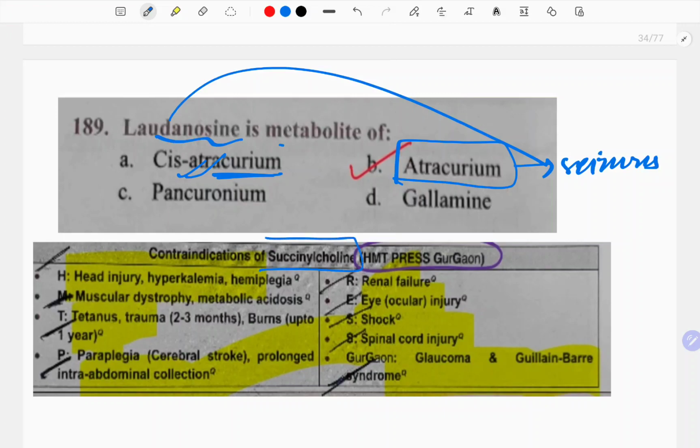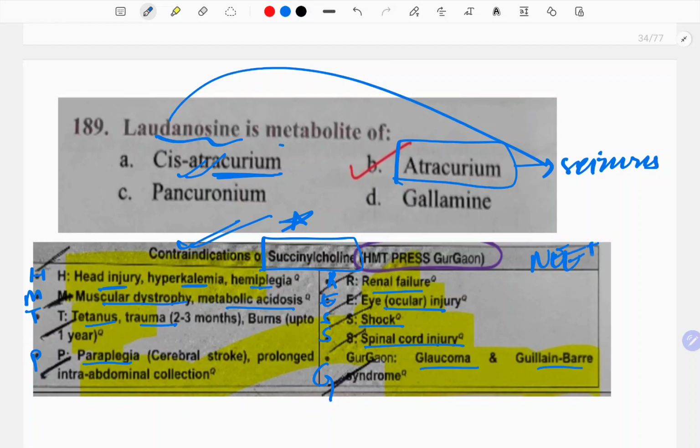So see, contraindication of succinylcholine, I will tell you because a number of questions have been asked. So basically the mnemonic is HMT PRESS and then GG. Okay. So head injuries, hyperkalemia, hemiplegia, muscular dystrophy, metabolic acidosis, tetanus and trauma, paraplegia, renal failure, eye injury, shock, spinal cord injuries, glaucoma and Guillain-Barré. Just mug up these points, very important, because this has been asked in NEET also.